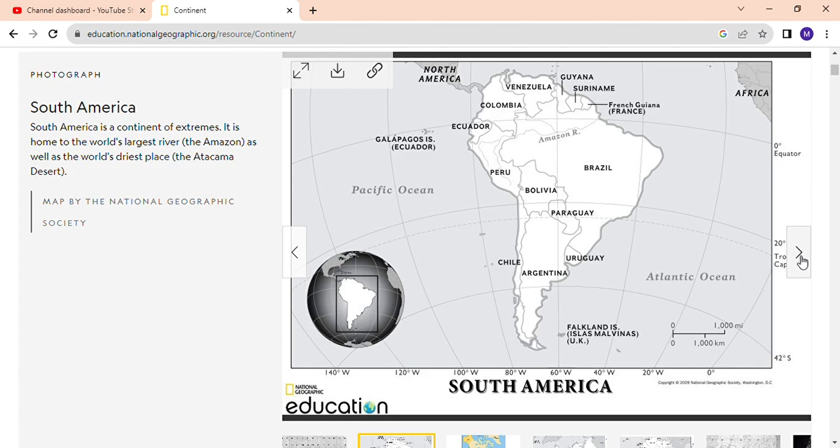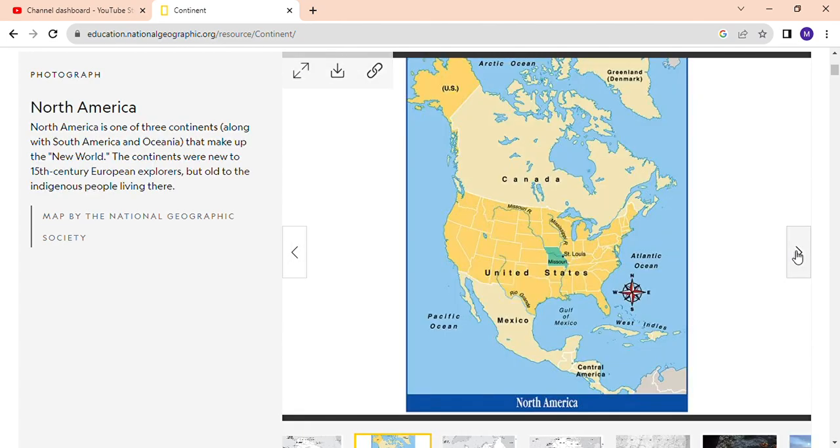Brazil is the largest country in South America. The Amazon river flows through it. Colombia, Venezuela. Venezuela has the largest reserves of gas. Guyana, Suriname. Here it is attached to North America. Ecuador, whose presidential candidate was killed in his election campaign, I think a week ago. This is the Pacific side of South America. One side is the Pacific Ocean, and the other side is the Atlantic Ocean, and above here is Africa with South America. So here is North America.